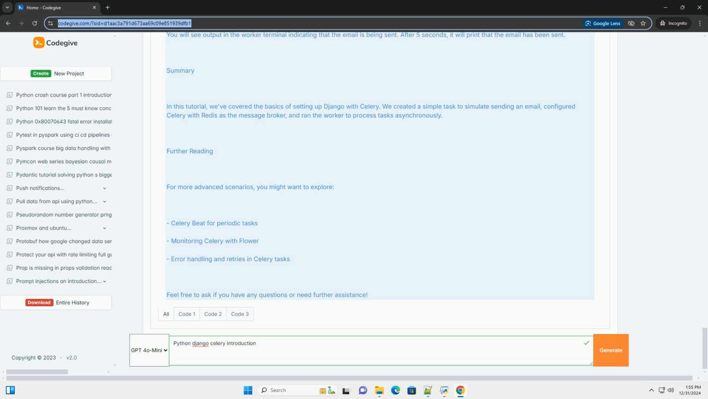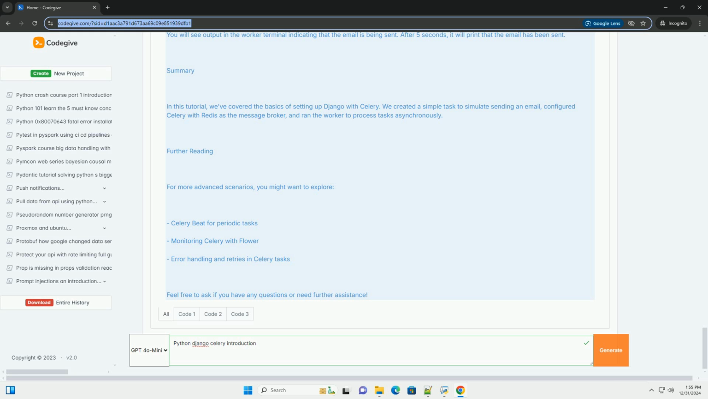Step 1: Setting up Django. First, ensure that you have Django installed. If not, you can install it using pip: pip install django. Create a new Django project: django-admin startproject myproject, cd myproject. Create a new Django app: python manage.py startapp myapp.